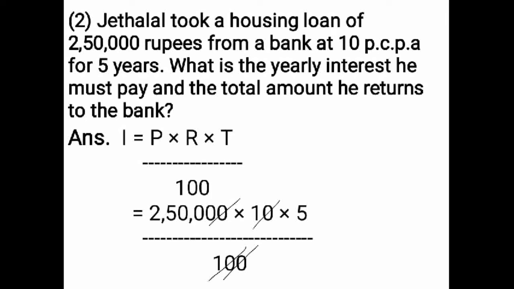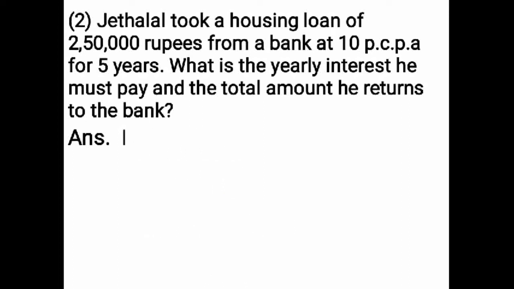So now you have to multiply 25,000 into 5. Interest is equal to 25,000 multiplied by 1 multiplied by 5. Any number multiplied by 1 is the same number. 25,000 ones are 25,000.